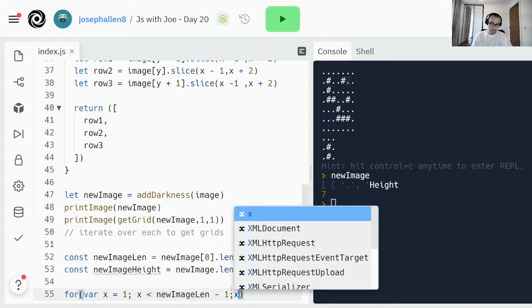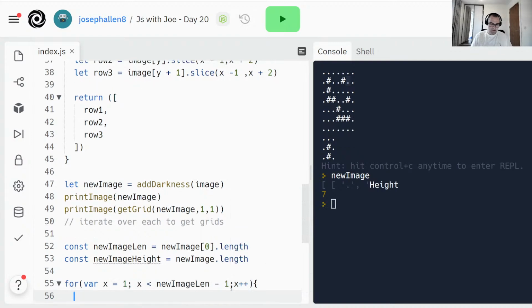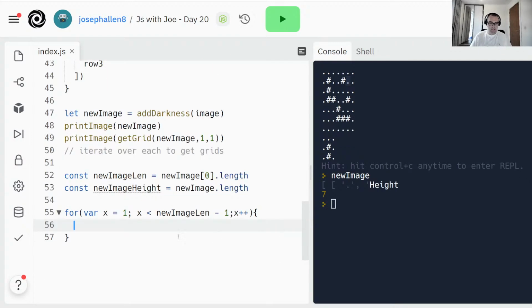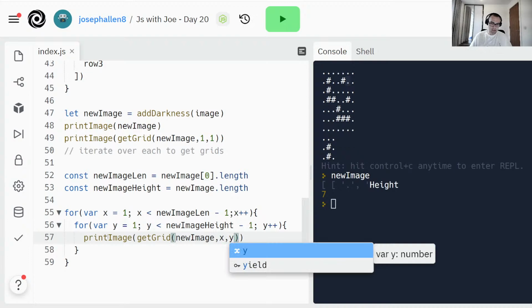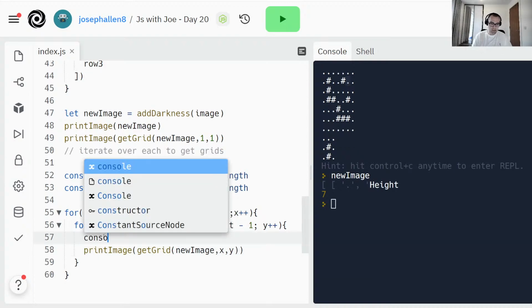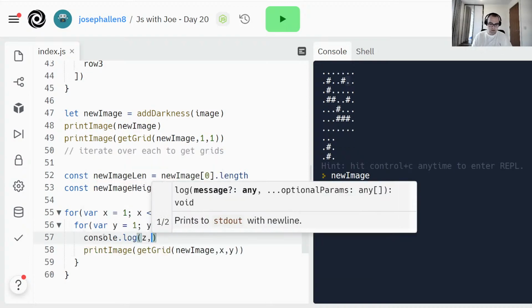Then x plus plus, so that will iterate over our x coordinates for us. I need the exact same thing for our y coordinates. Y 1 up to newImageHeight minus 1, y plus plus. Indent this, and then in here I should be able to just do this but with our grid references, x and y. I'm just going to log the x and y as well, console.log x, y.